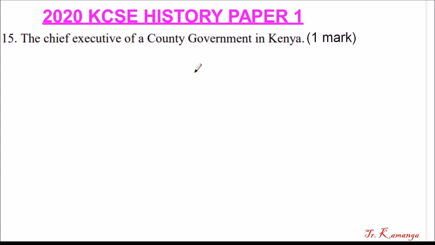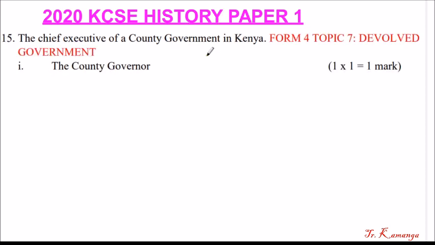Question number 15. The Chief Executive of a county government in Kenya. So the 2010 Constitution introduced the county government. So who is the county boss? Form 4 Topic 7, Devolved Government. This is the county governor. He is the head of the county government. This one doesn't have options. You must mention county governor to get 1 mark.